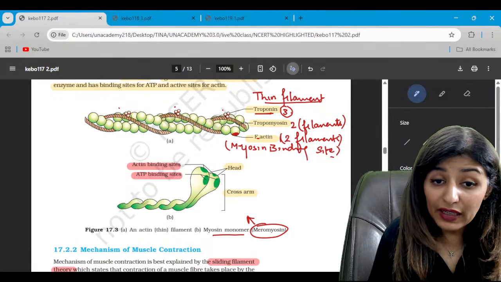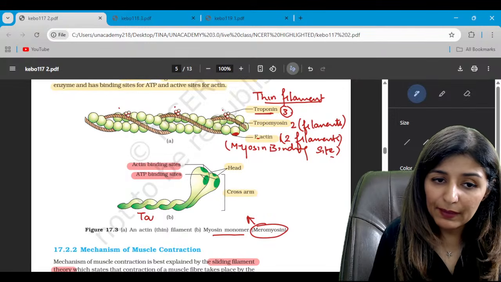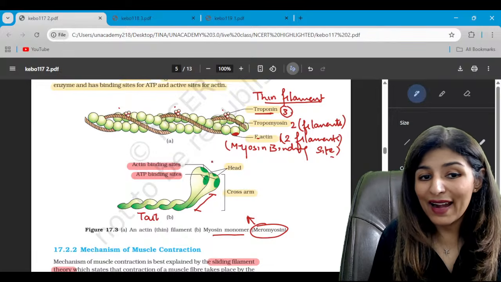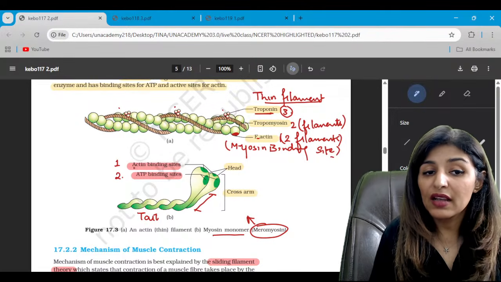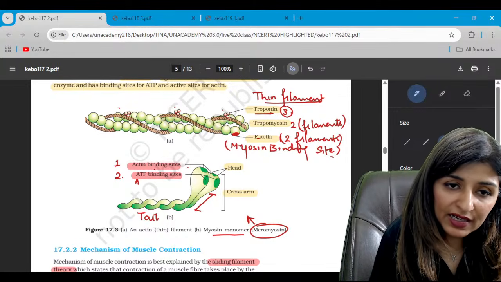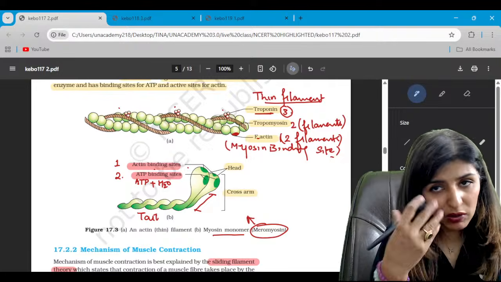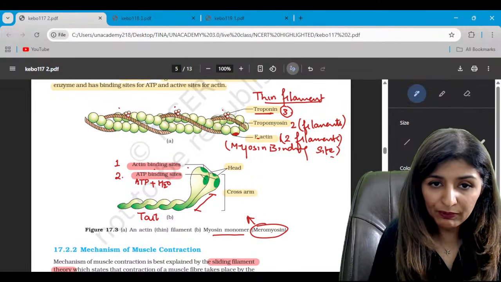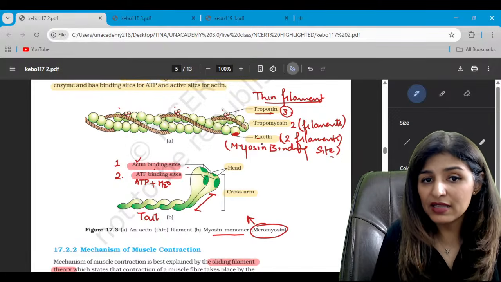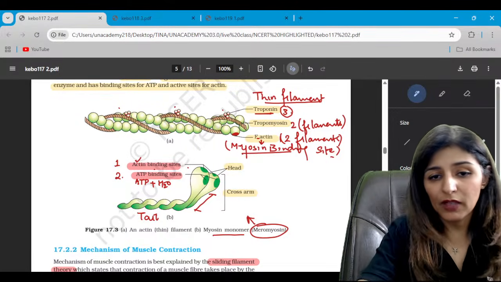So see, each meromyosin consists of this tail, then this is the arm, and it has a head. The head has two sites. One is the actin binding site and the second is the ATP binding site. The ATP binding site is the place where ATP breakdown will take place to release energy, because muscle contraction demands energy. So the myosin head has an actin binding site while F-actin has a myosin binding site. Is that clear?